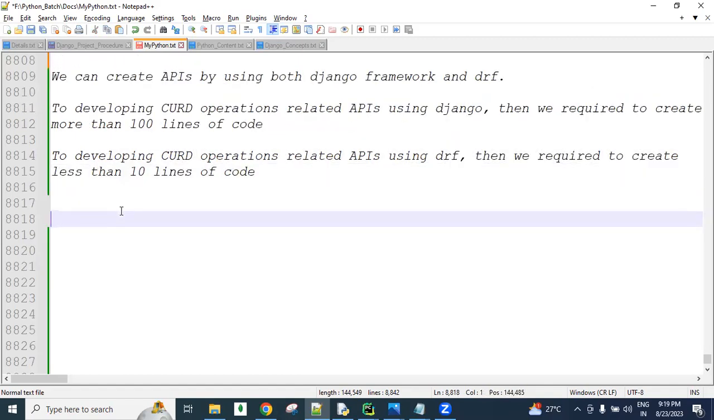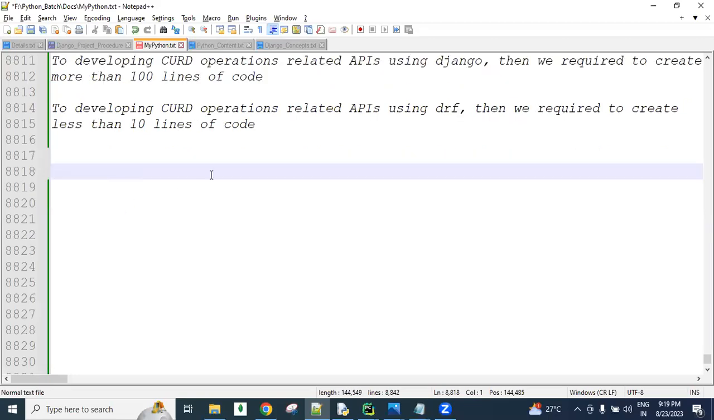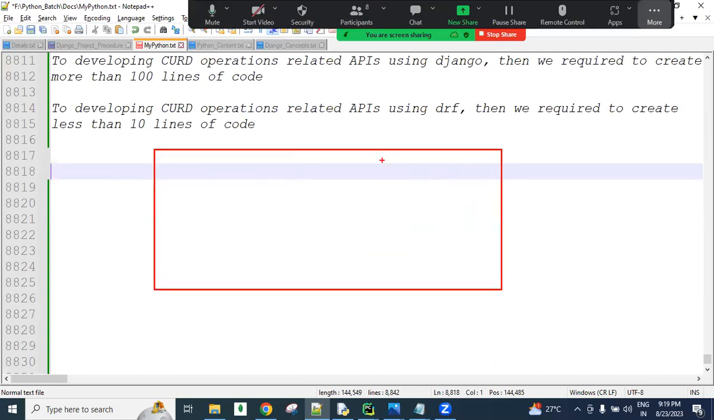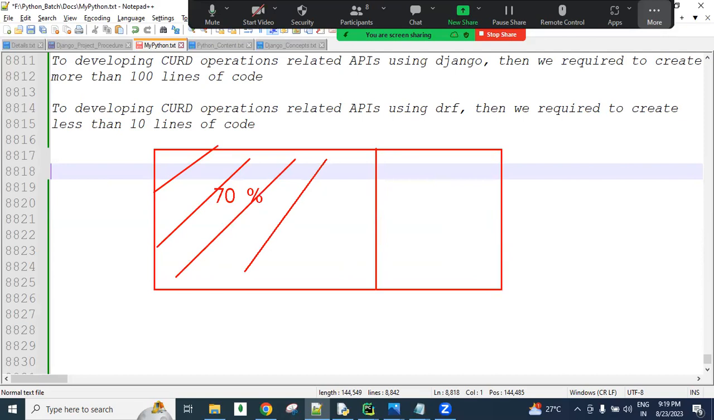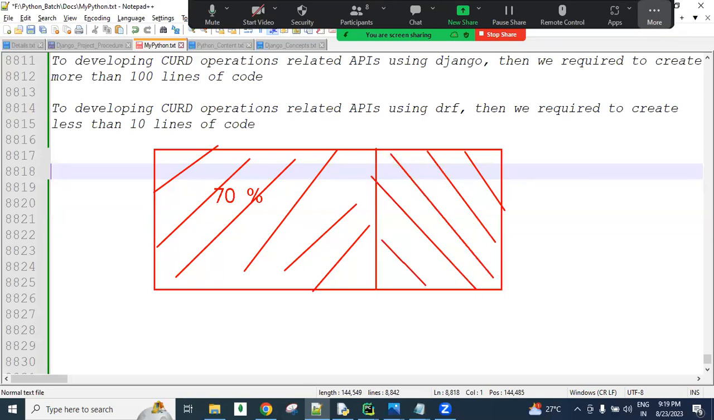If you are learning only Python and Django for developing a web application, then out of 100% of the project, you can develop only 60 to 70% of the code by using Python with Django, guys. The remaining 30% of the code we develop by using the REST API.